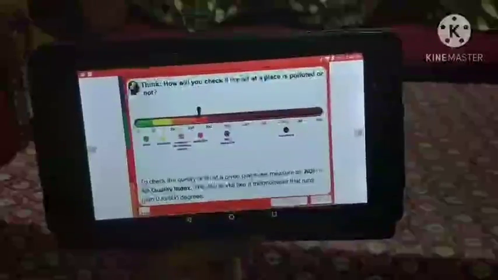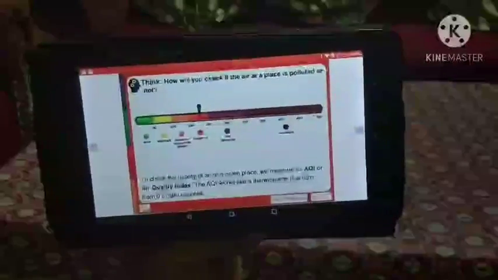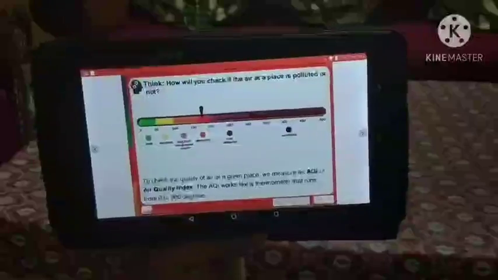Now, how will you check if the air at a place is polluted or not? To check the quality of air at a given place, we measure its AQI or air quality index. The AQI works like a thermometer that runs from 0 to 500 degrees.